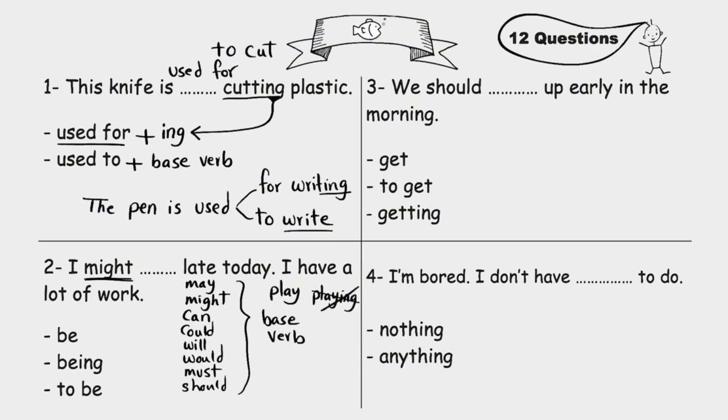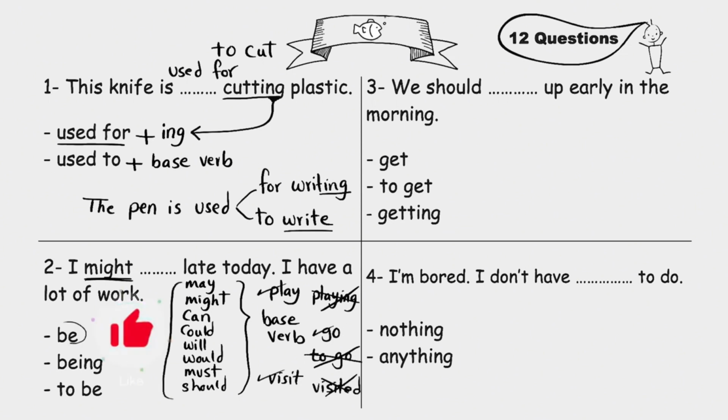Play, not playing. Go, not to go. Visit, not visited. These are the base verbs which we use after the modal verbs. So the answer here is be, not being, not to be.